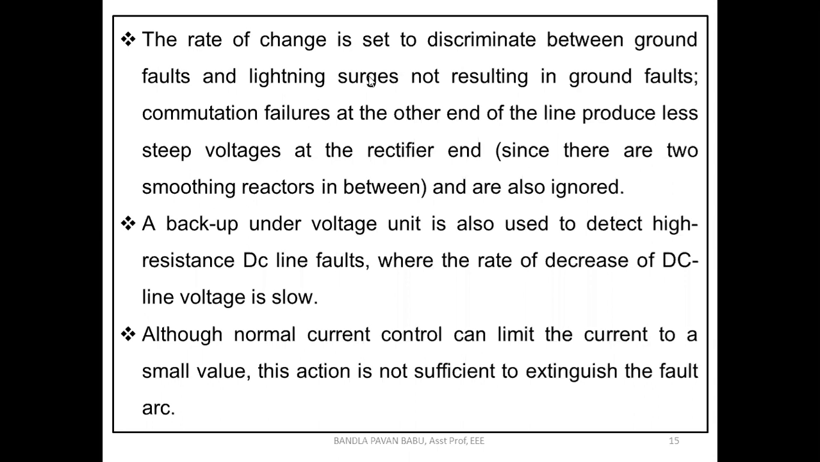Okay, but the inverter is depending on the rectified DC. So there will be the major issue. A backup under voltage unit is also used to detect high resistance DC line faults, where the rate of decrease of DC line voltage is low. So as I said to you before, again we need a separate backup unit.